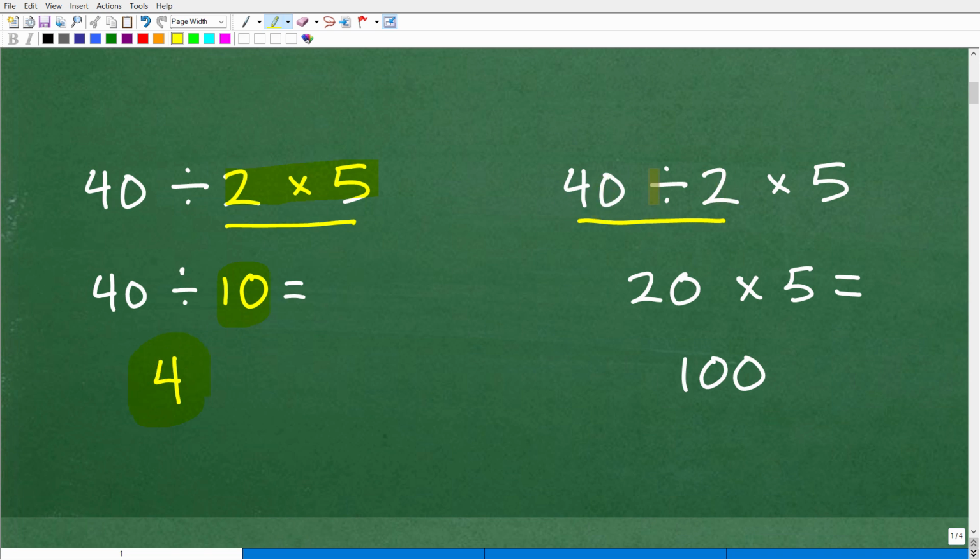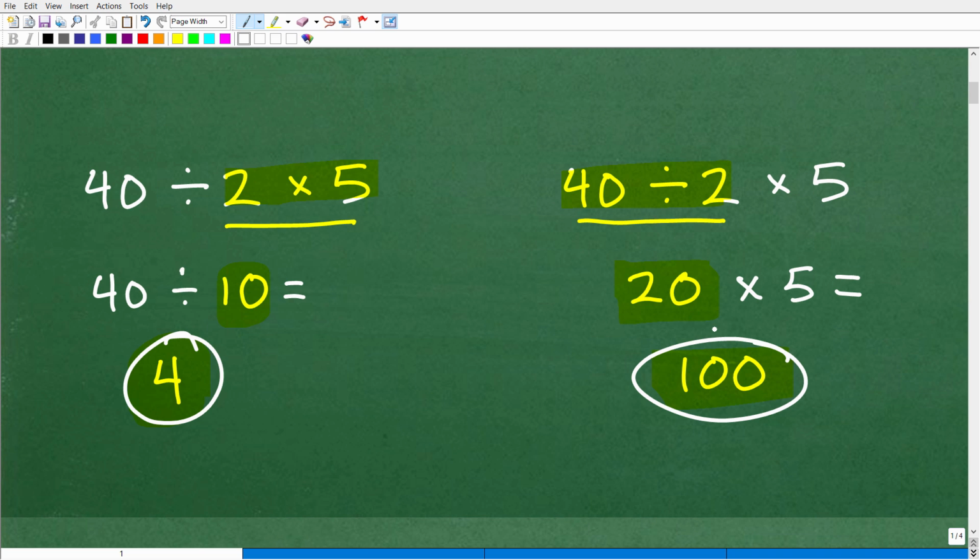But let's take a look at the other way. I can start off with 40 divided by 2. Then I get 20, okay? And then 20 times 5, that's 100. So kind of strange, right? Both of these answers seem correct, but one is right and one is wrong, okay?